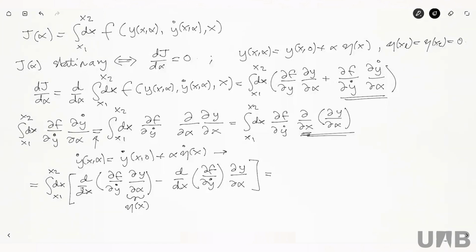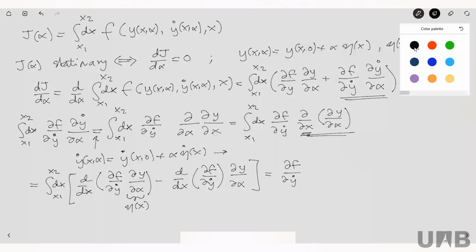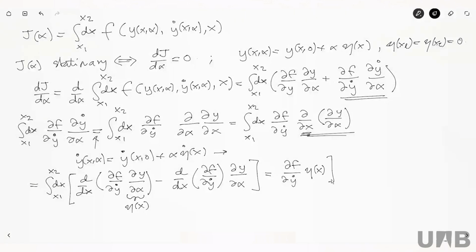Since here I have the integral of the total derivative, this is nothing but the derivative of f with respect to y dot, times the derivative of y with respect to alpha, which is eta of x, evaluated between x1 and x2, minus the integral dx from x1 to x2 of, now the second term, the derivative with respect to x of the derivative of f with respect to y dot, times the derivative of y with respect to alpha. Okay?